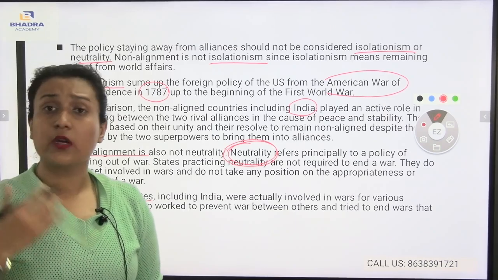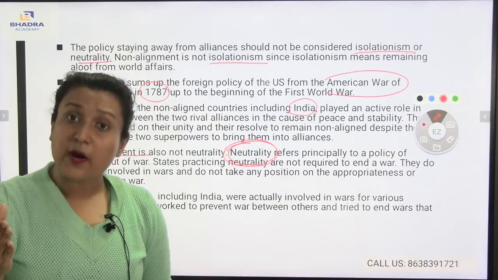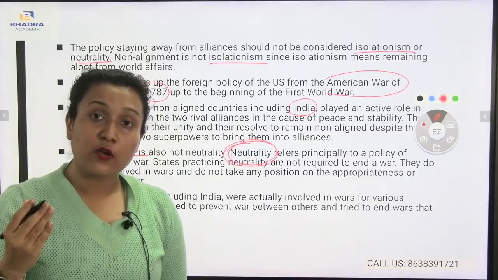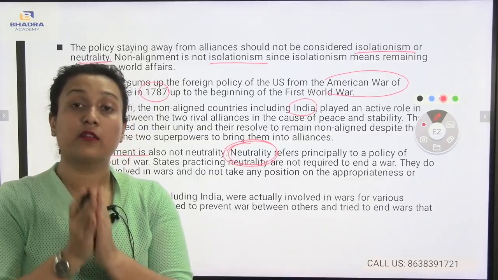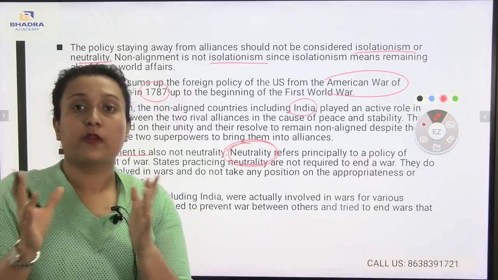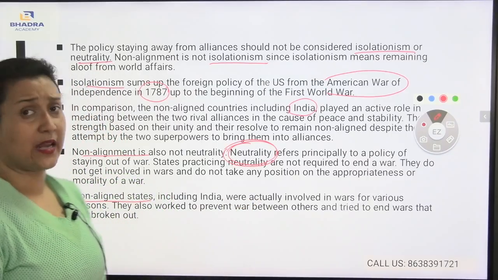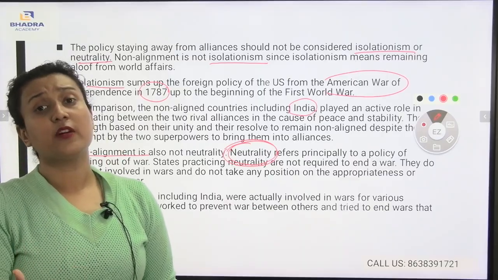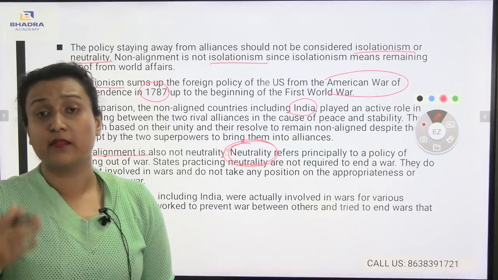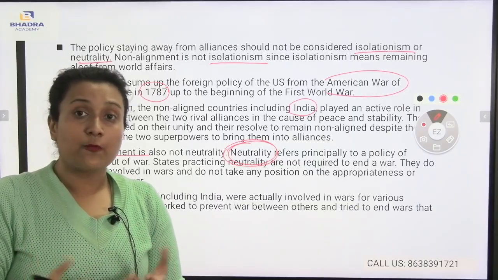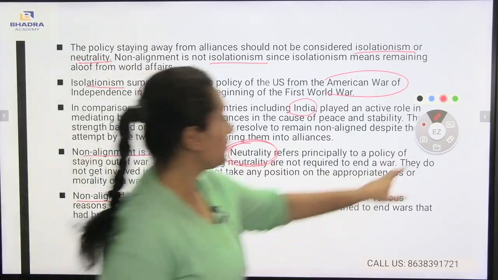Now, if I talk about our country, they have actually participated in the war and they have also resolved the war. They have also resolved rivalry between the two countries, and they have tried to end the wars that had not yet broken out. Some of the countries participated in some part of the country's affairs. As a result, the other upcoming wars did not break out.